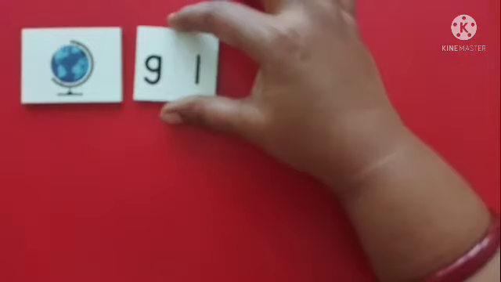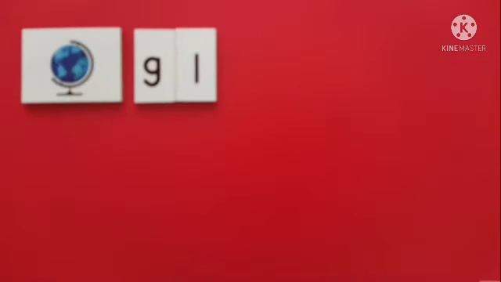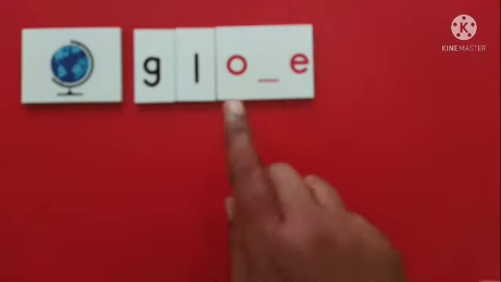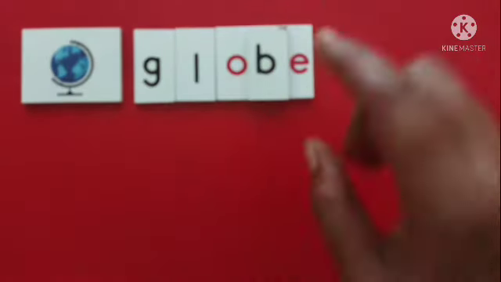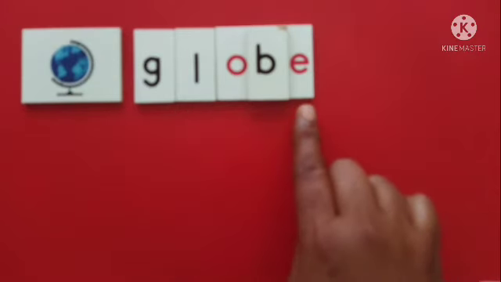When I say globe, the beginning sound that we listen to is gl, the blend. We have learned the blends already. Gl. After gl, in the word globe, the next sound that we listen to is O. After O, B. Globe. Here, letter E remains silent.